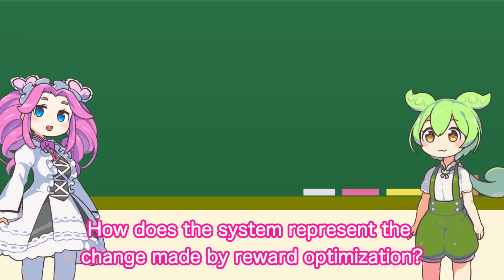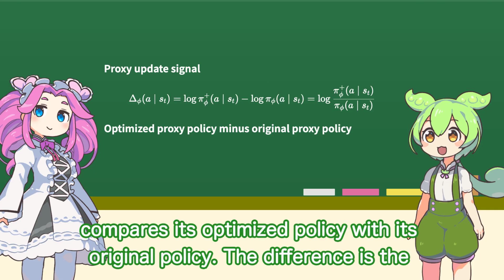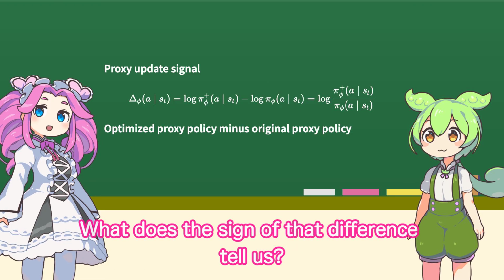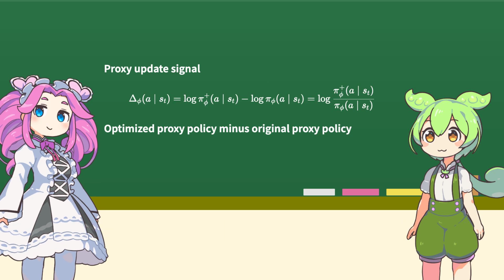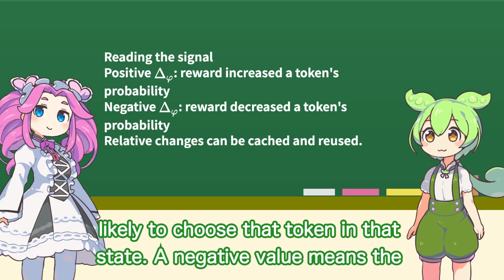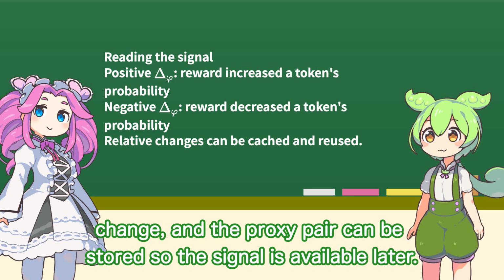How does the system represent the change made by reward optimization? For a prompt, a partial response, and a candidate token, the proxy compares its optimized policy with its original policy. The difference is the proxy update signal shown here. What does the sign of that difference tell us? A positive value means reward optimization made the proxy more likely to choose that token in that state. A negative value means the token was suppressed. The signal therefore records a direction of change, and the proxy pair can be stored so the signal is available later.